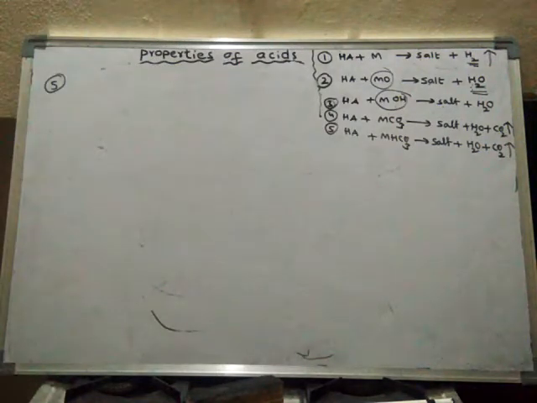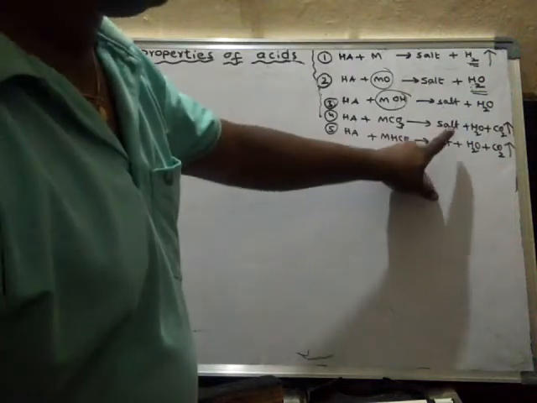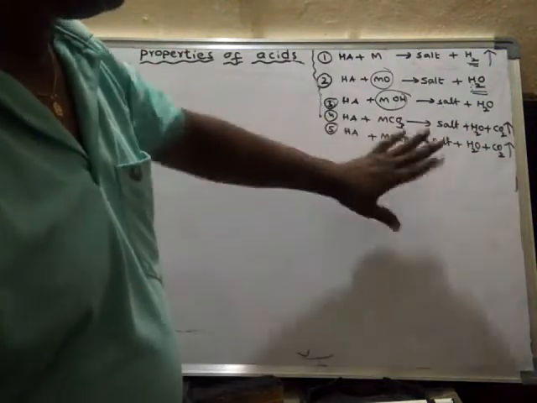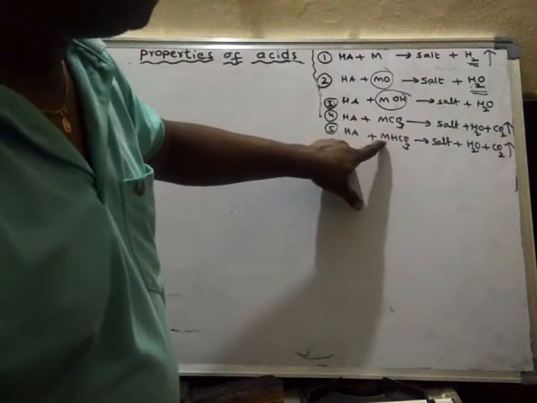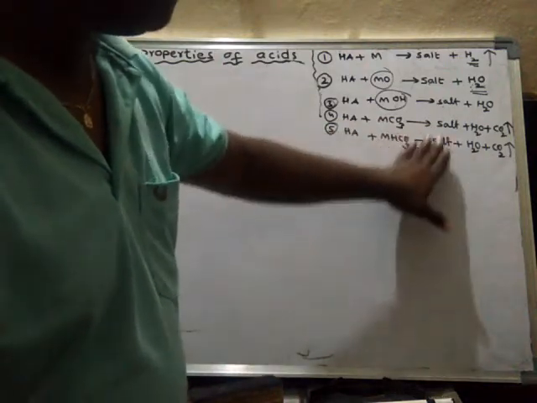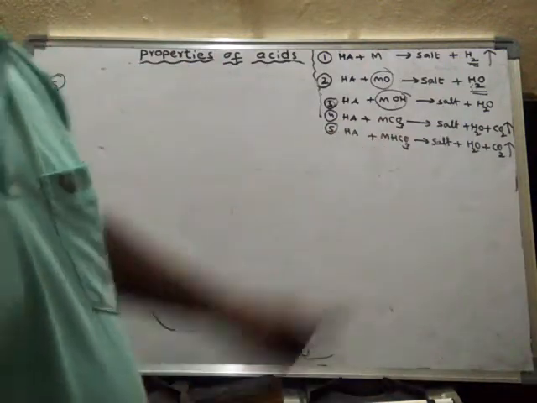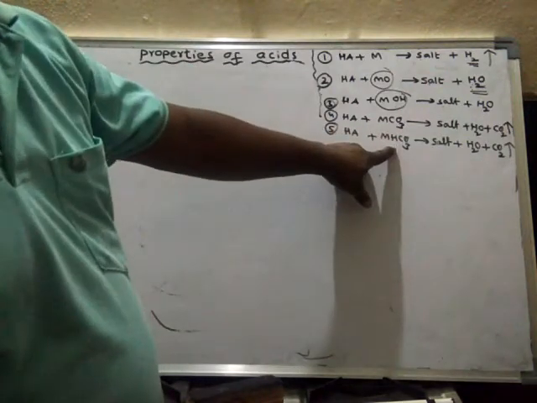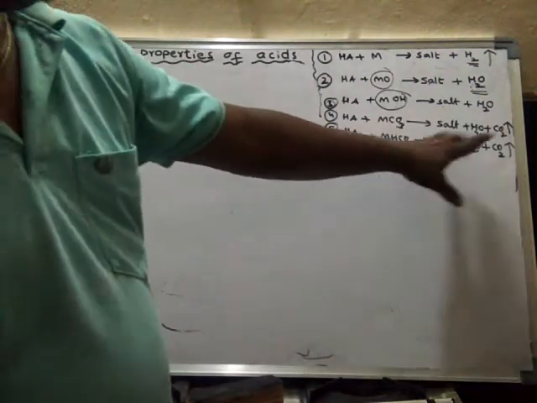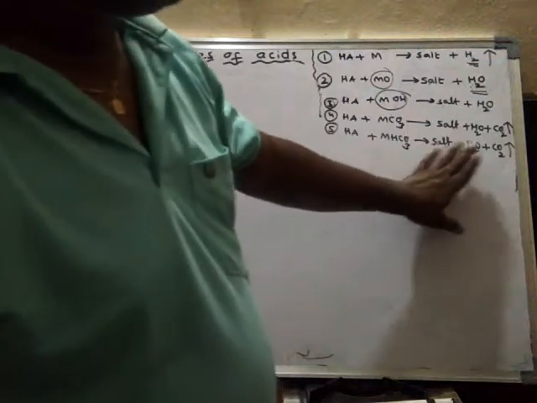So in both cases it is the same. The acid is the same, and here one is a metal carbonate and the other a metal bicarbonate, but the same type of products are formed.